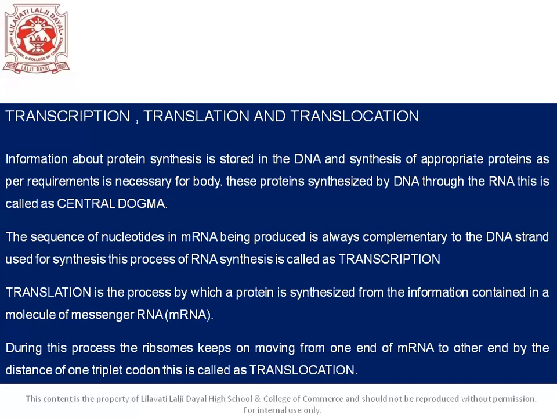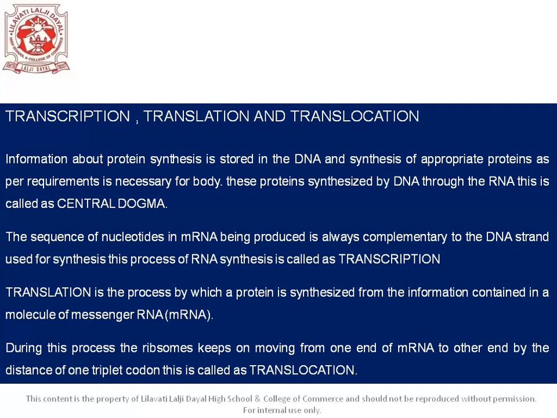Translation: as per the codon on mRNA, the tRNA molecule with the complementary anticodon is brought near mRNA. This process is called translation. Now let us talk about translocation. The ribosomes keep on moving from one end of the mRNA to the other end by a distance of one triplet codon, and this process is called translocation.